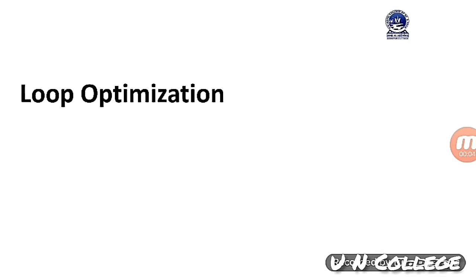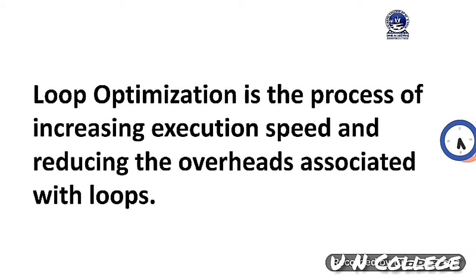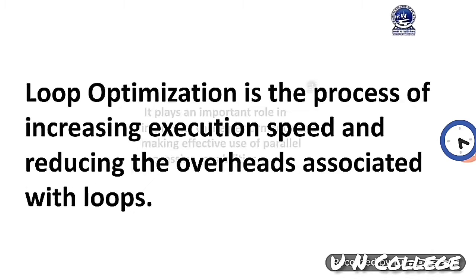Now I am going to discuss loop optimization. It is one very important procedure used in optimization. Now we will discuss it in detail. Loop optimization is the process of increasing execution speed and reducing the overheads associated with loops. What is the meaning of this? Whenever you are using a loop or a number of loops in a program, it is the responsibility of the compiler to optimize the loop, so that the execution speed can be increased and the overheads associated with loops reduced.